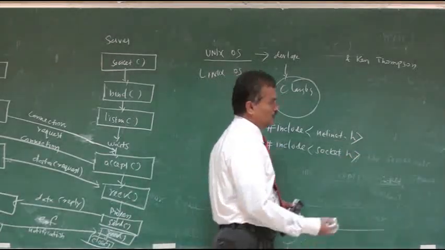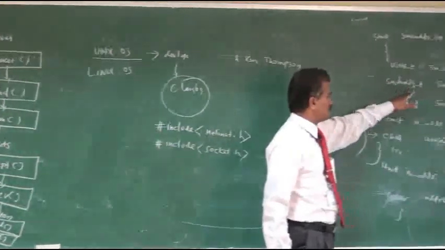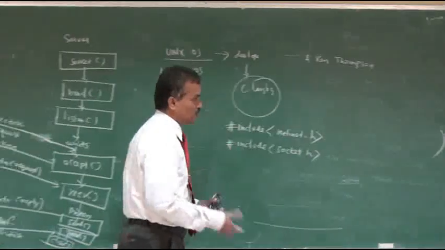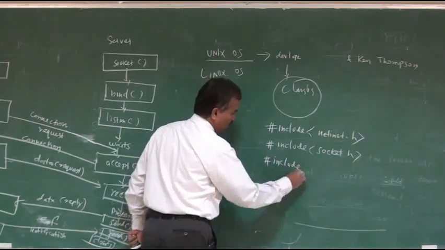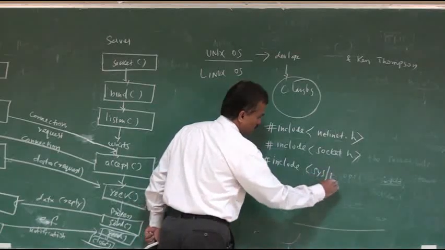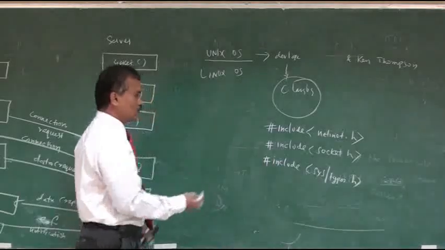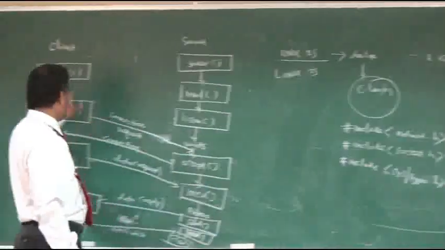I told you that some data types, like uint8_t, unsigned 8-bit integer, sa_family_t, in_port_t, and so many others are defined, and these data types are supported by the header file include sys/types.h. You have to include these header files in your program, and then you can call these functions.